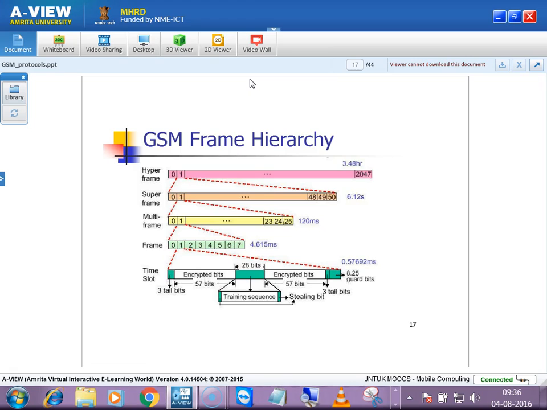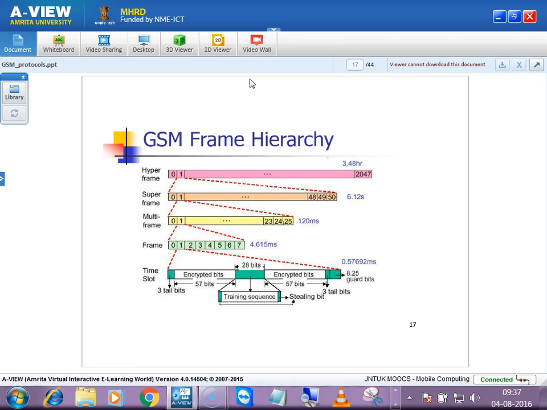Frame hierarchy will be, if you see this, the time slot will be having tail bits, the training sequence, and then at the end guard bits, right? So every frame here is about 4.615 milliseconds. For every 4.6 milliseconds, one frame will be transmitted into the air. Anyway, transmitted into the air in the sense it will be converted to analog, and then only it will be transmitted. So each user is allocated some slots.